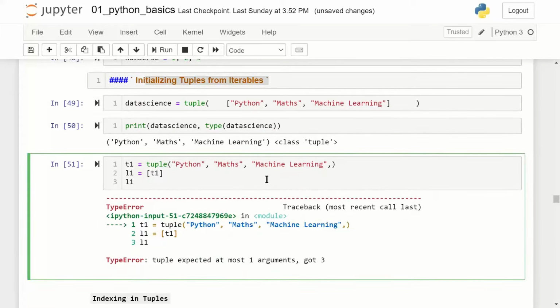So here we have got this error. So let me just simplify it. I guess the last comma is not needed, maybe? No, there is a comma after machine learning. That's okay. We'll just create it like this. Okay.